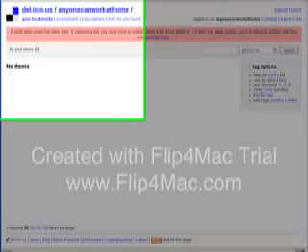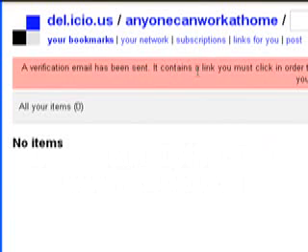And you can see at the moment we have nothing here, because obviously we have to start tagging. It says here a verification email has been sent. It contains a link you must click in order to verify your email address, and basically you have to do that to finish your setup. So we go into our email and we'll confirm this and then come back. As you can see here, we've now verified our email address, and it says here you're logged in and can get started. And don't forget to set up your Delicious buttons, which we've already done.